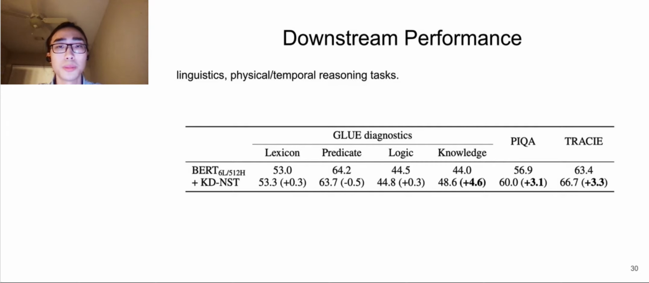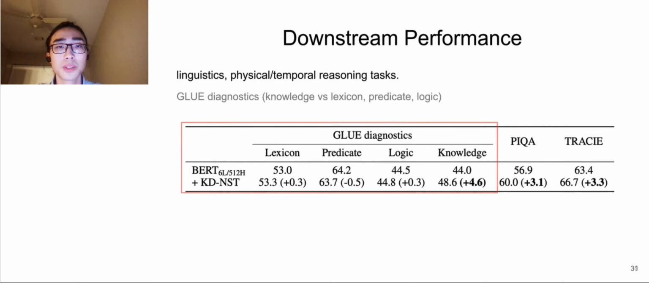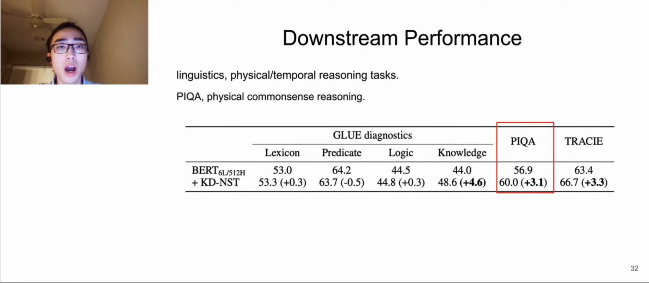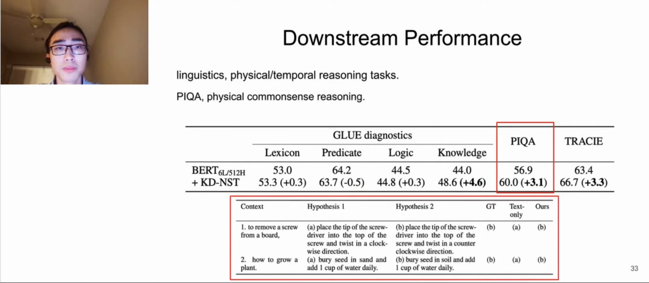We thus show other downstream task performance that is more physically and visually related. We found that our method largely improves the GLUE diagnostic subcategories of knowledge and common sense, versus other subcategories that are pure language understanding, like lexicon, predicate, or logic. Our model largely improves performance on PIQA, a physical common sense reasoning dataset. Here are some examples where our method improves over the text-only baseline and answers correctly on these physical common sense examples.